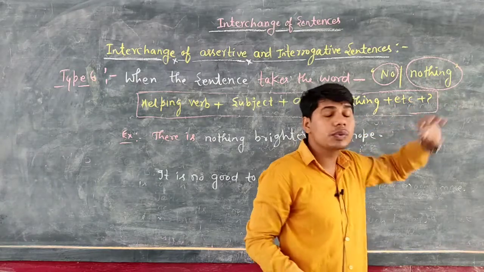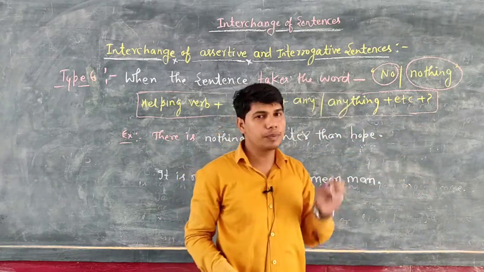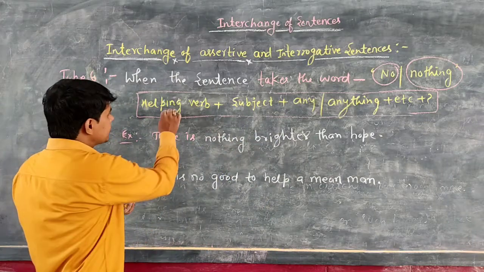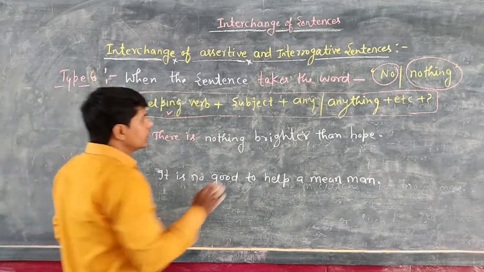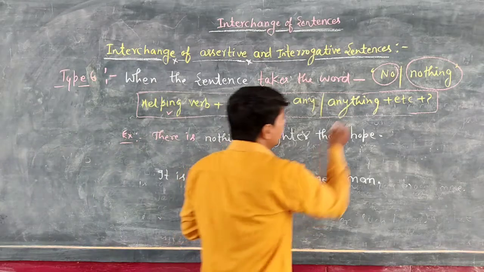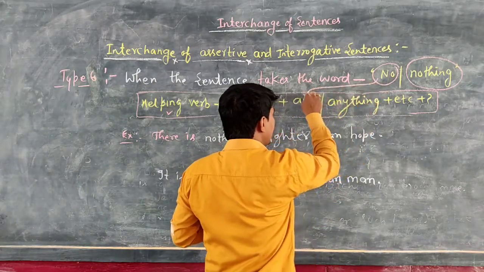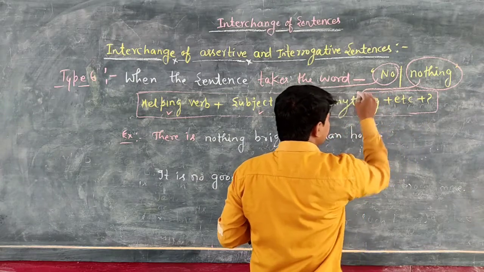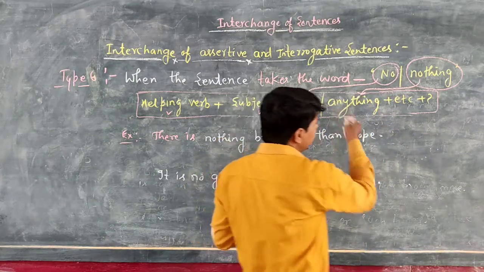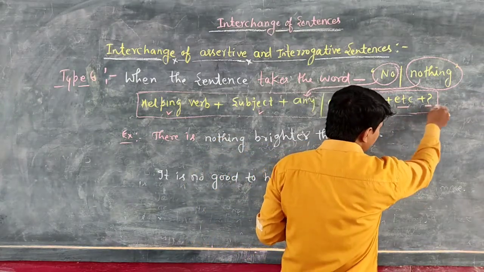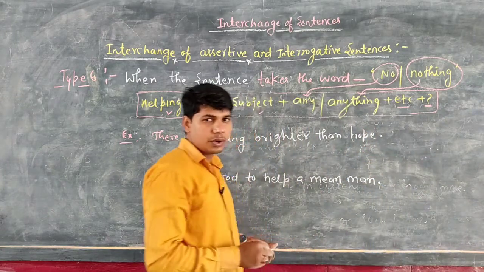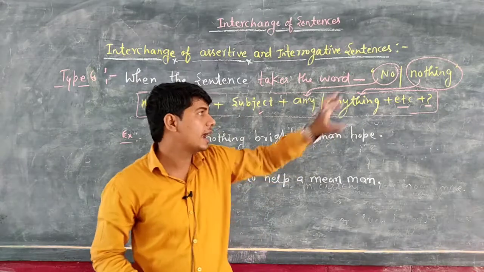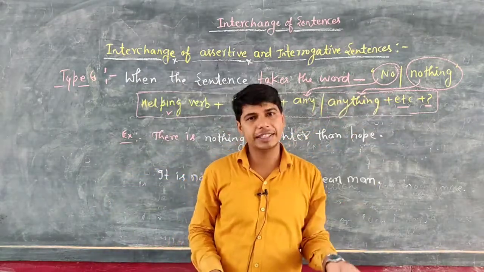So in that case, what you will do? That is very important too. So students, in that case, as usual, you will mention the helping verb very first, then the subject, and then no will change into any, and nothing will change into anything. Is that clear? After that, the other words will come, and at last mark of interrogation. Just remember two points: no will change into any, and nothing will change into anything.